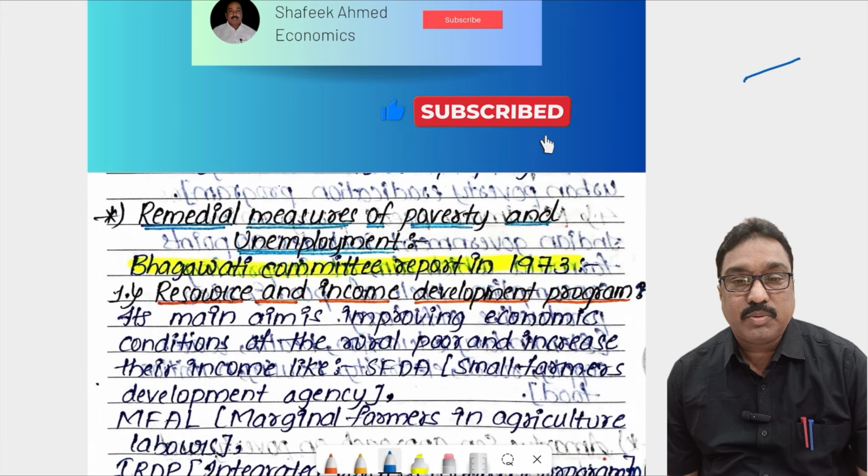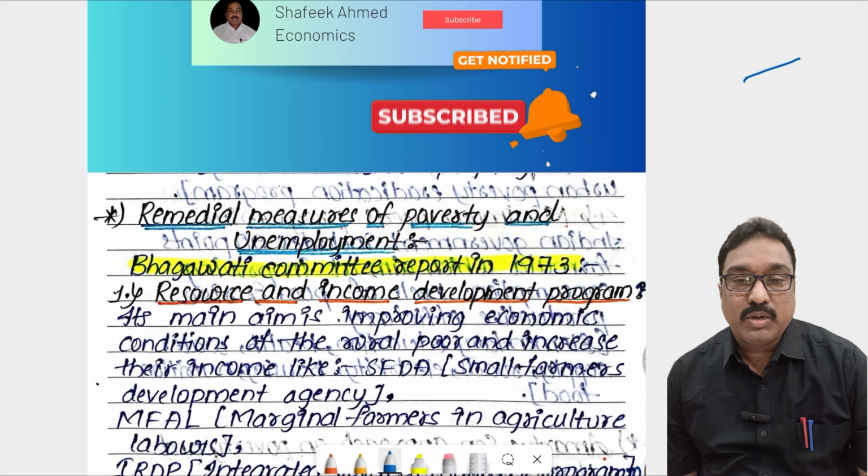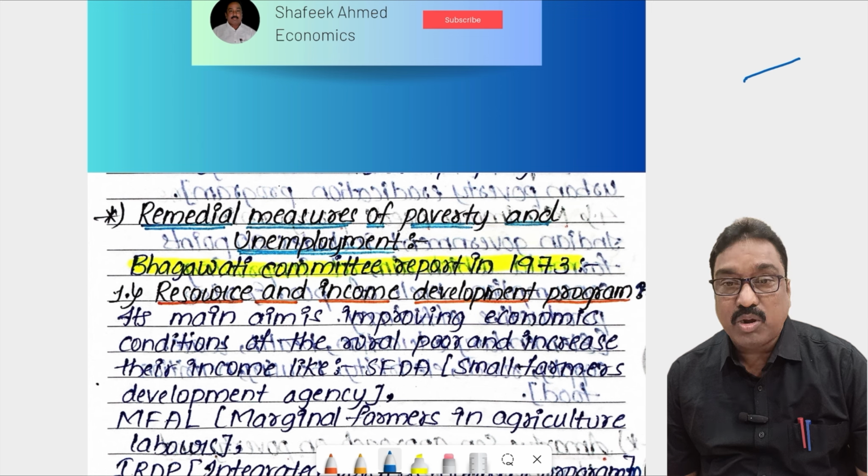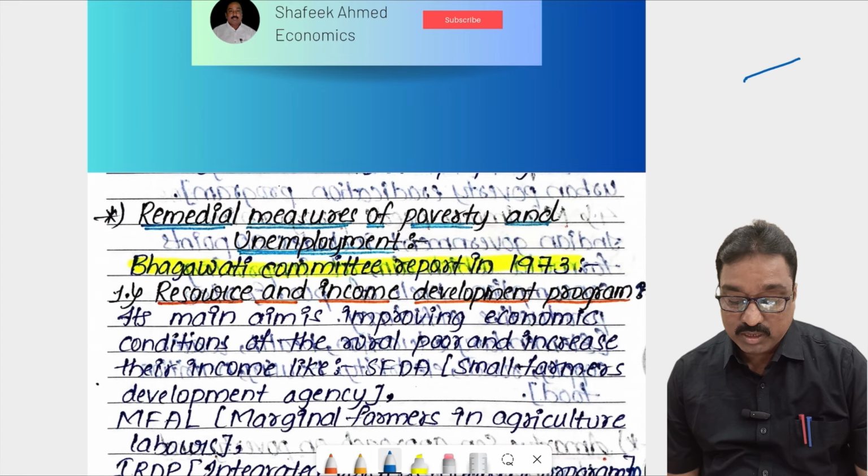Today also I'm going to explain one of the important topics: what are the remedial measures to control poverty and unemployment in our India? You know that in the previous classes I clearly explained the types of unemployment, the causes of unemployment, and the consequences of unemployment. I already covered those different topics. So today I want to explain the remedial measures of poverty and unemployment, how to control that problem in our India, and what remedial measures were taken by the government. So that is the main topic.